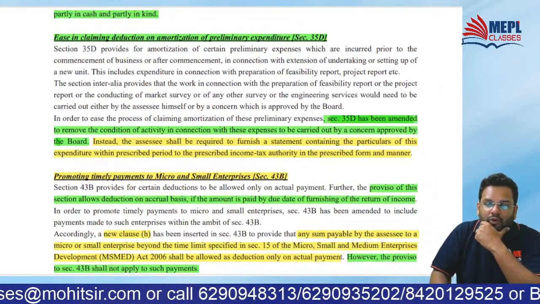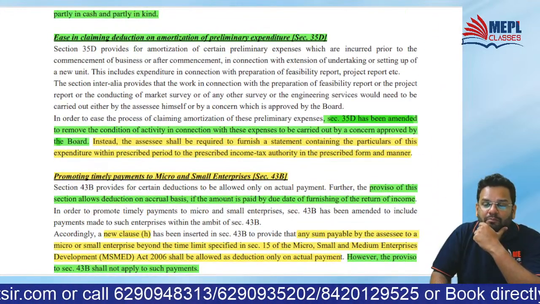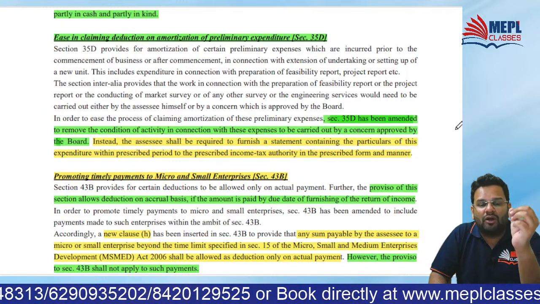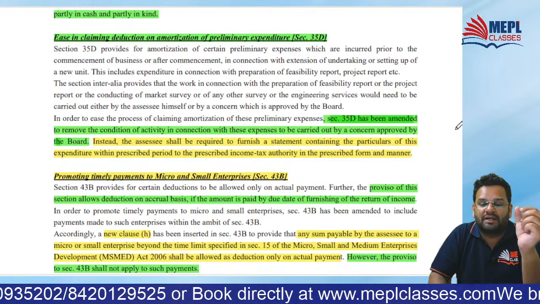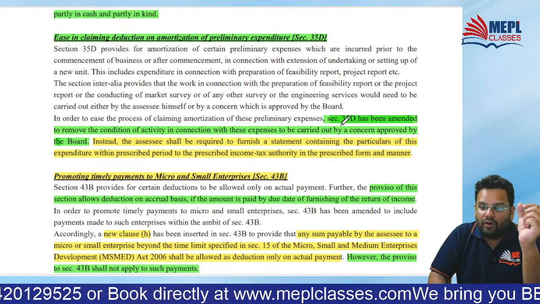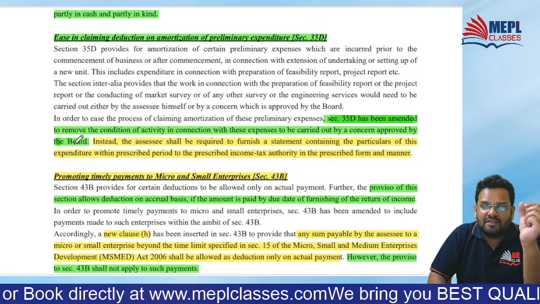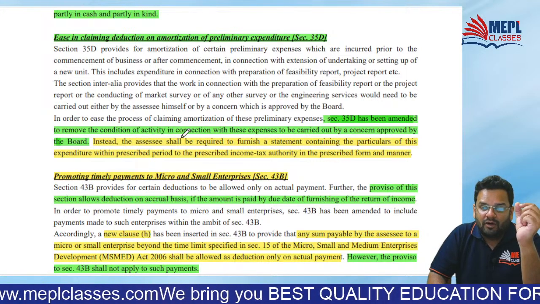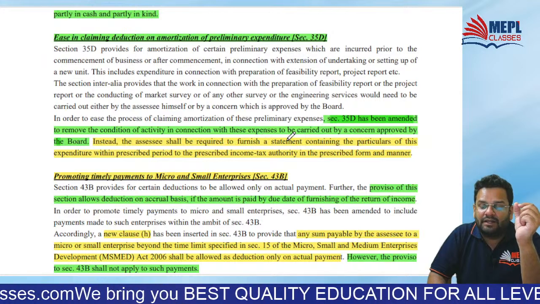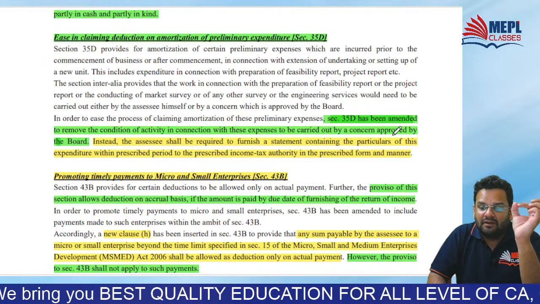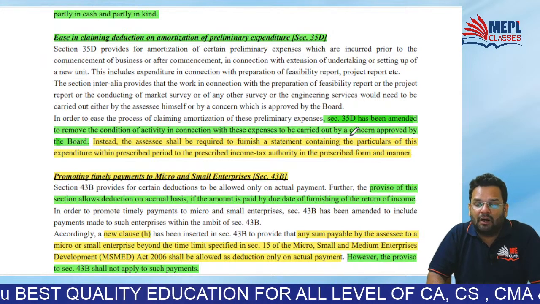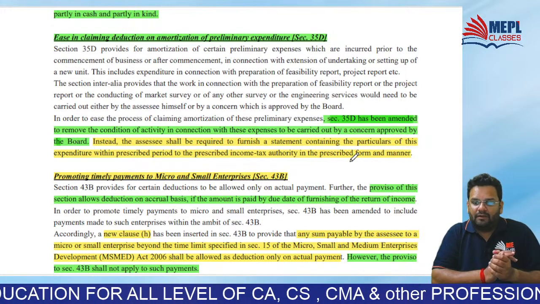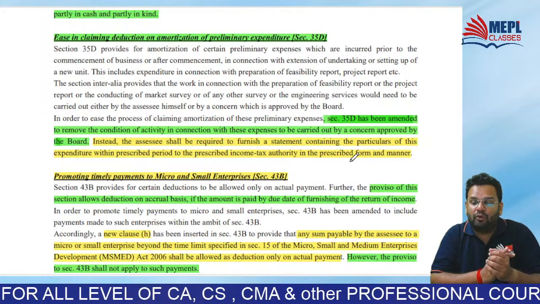Then going for amortization of preliminary expense. Now in this, one small procedural point was there. So now what has happened? 35D has been amended to remove the condition of activity in connection with these expenses to be carried out by the concern approved by the board.